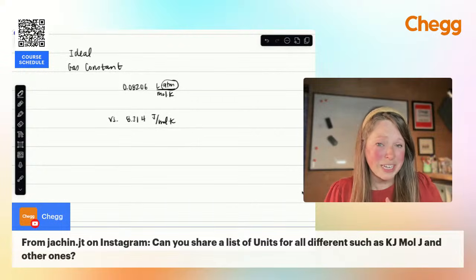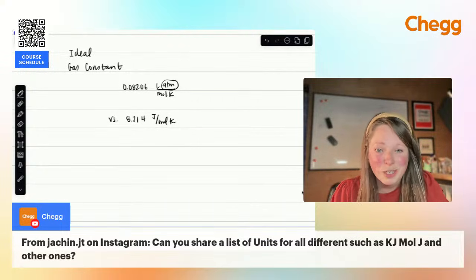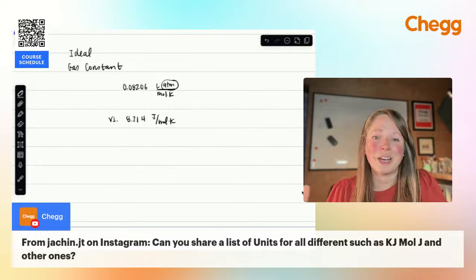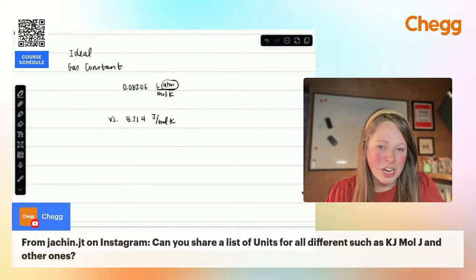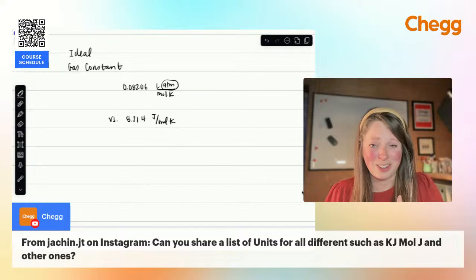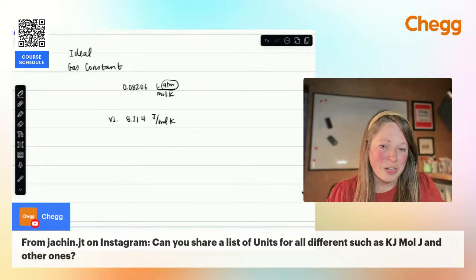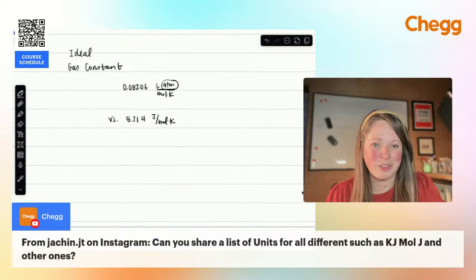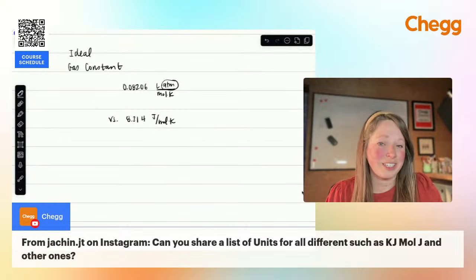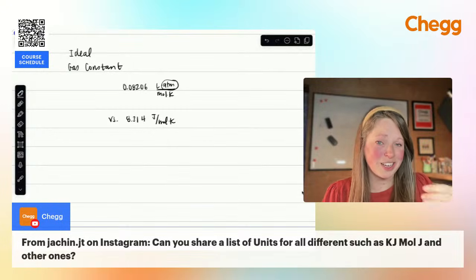If you're looking at specific heat, are you looking at joules per gram degrees Celsius or joules per gram Kelvin? Make sure you are checking the constants included in those equations so that every other value matches up with that. It is always worth the time to actually write out those units as you're doing those questions, because it's such a good way to keep yourself from making a silly mistake.